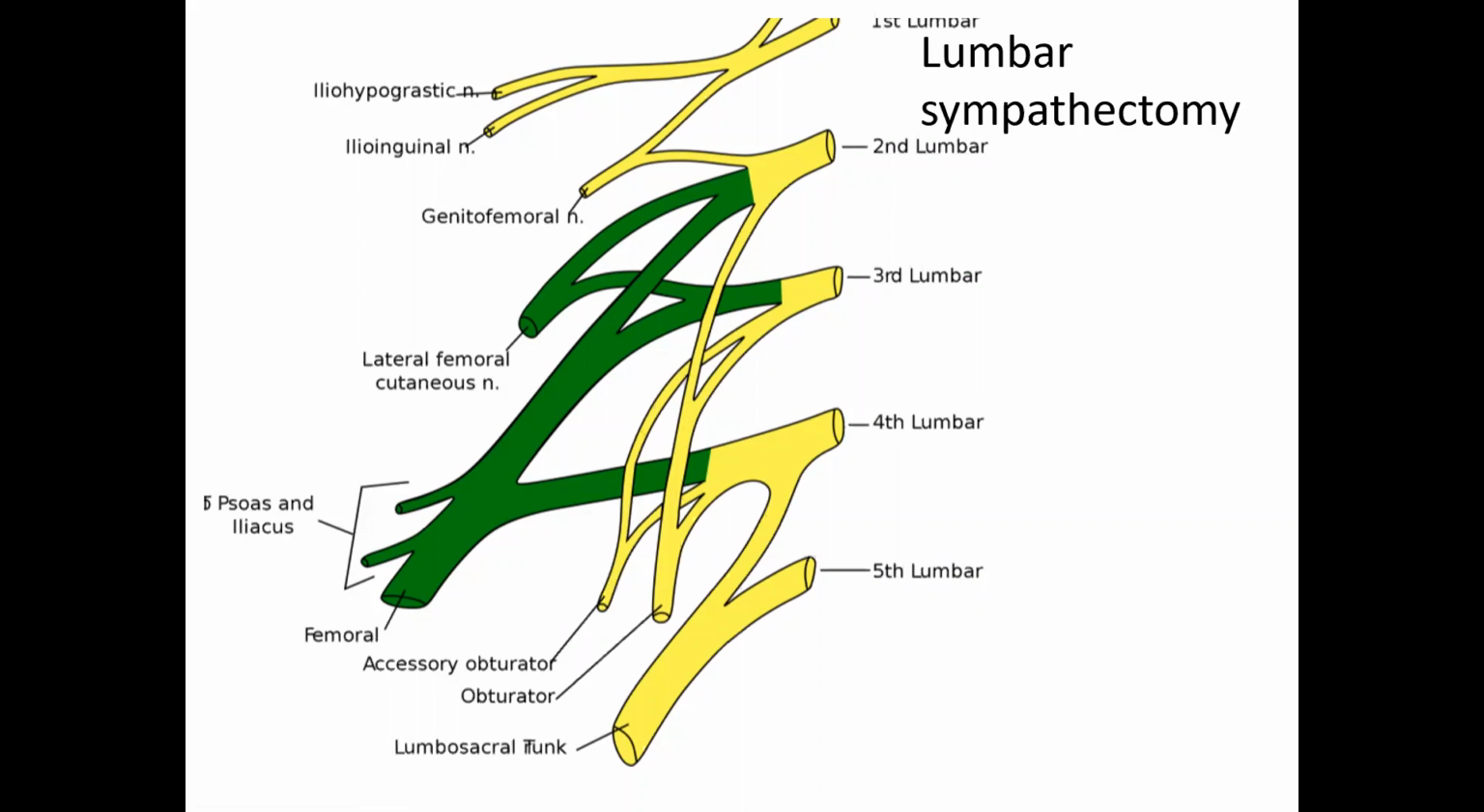In lumbar sympathectomy, you have to make sure that the L1 ganglion is spared. L1 ganglion is for ejaculation. So in a sympathectomy, you have to make sure that the ejaculatory fibers are not damaged.